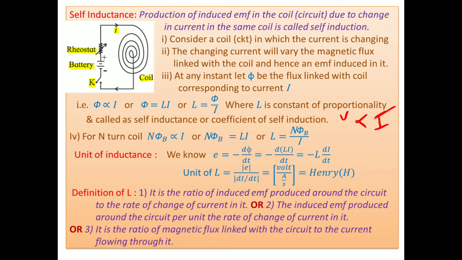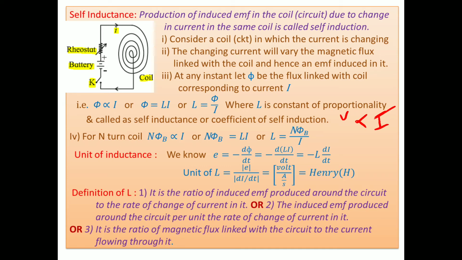Or another concept studied in the electrostatics chapter, Q is directly proportional to V and Q equal to CV, where C is the capacitance. Here R is resistance in Ohm's law, C is capacitance, and here phi equal to LI, L is the inductance. It is self-inductance or coefficient of self-induction.